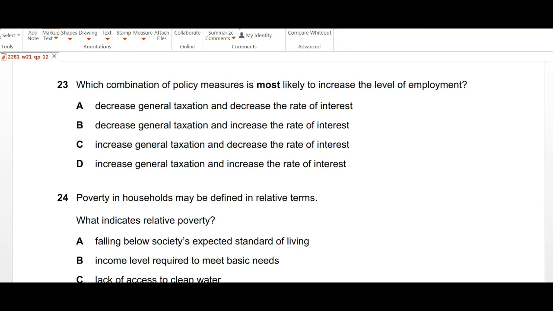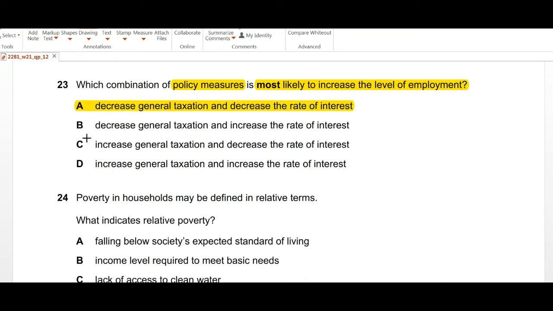Which combination of policy measures is most likely to increase the level of employment? So policy measure most likely to increase the level of employment. A, decrease in general taxation and decrease the rate of interest. So if taxes are reduced, that will increase the demand in the economy, and if the rate of interest is decreased, again that will make the cost of borrowing less, leading the aggregate demand in the economy to increase. So yes, A can be an option.